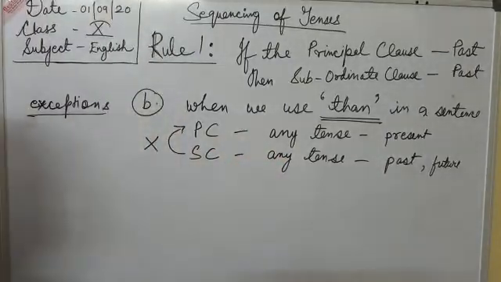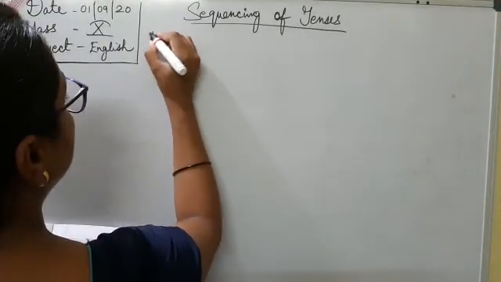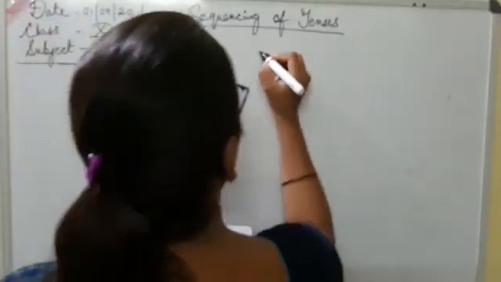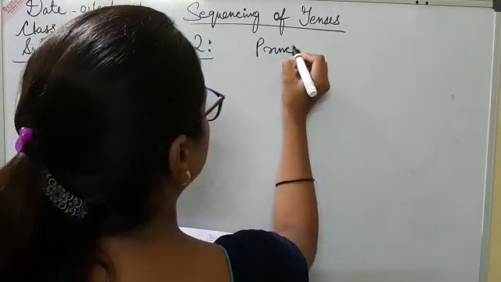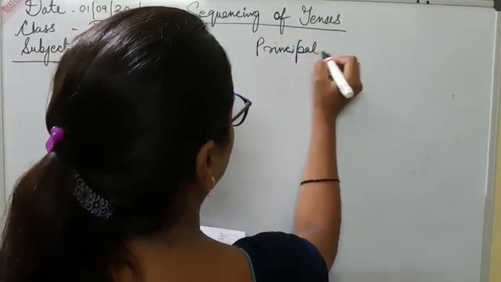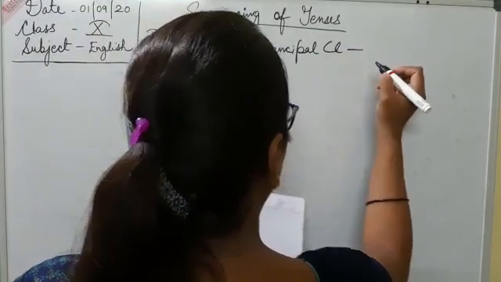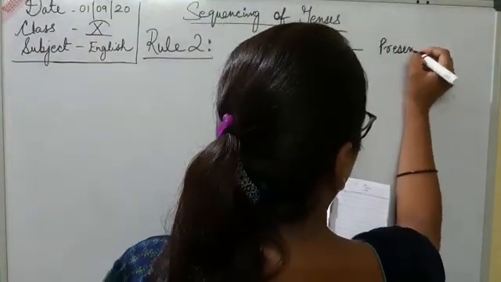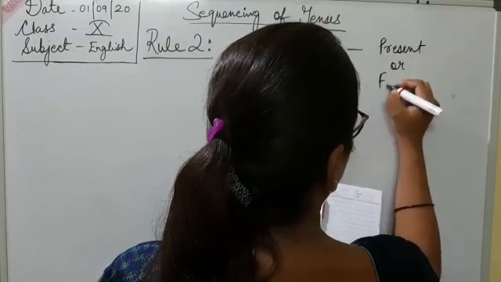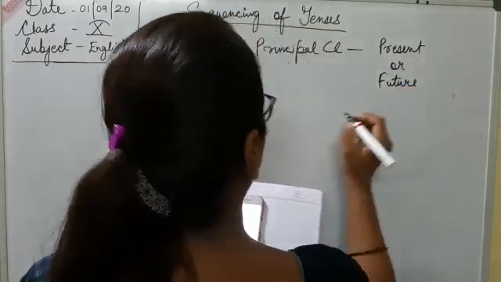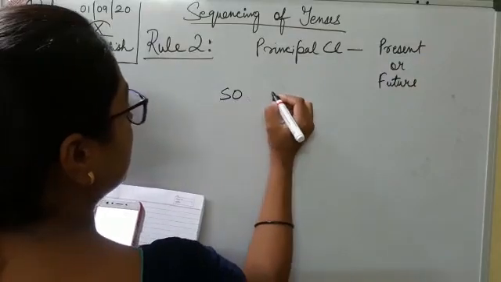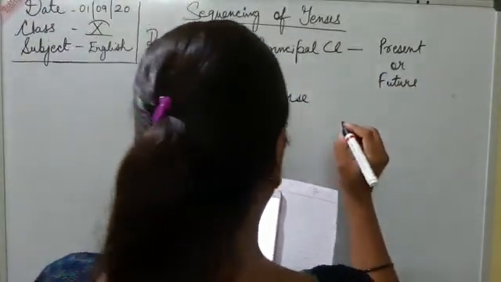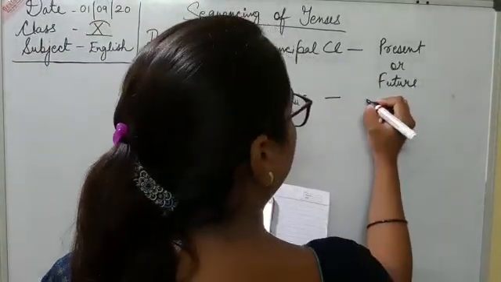Now let's see rule number 2. If the principal clause is in present or future tense, then the subordinate clause can be in any tense.